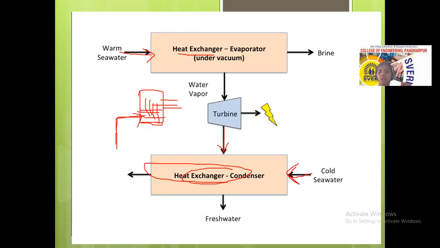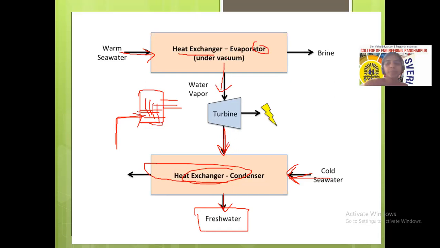So the water available in the deep of the ocean is utilized to cool the water that is coming from the turbine, and that cooled water is utilized as fresh water. So why is it named fresh water here? This water does not contain salt. That means the salty water is removed here itself. Only the water vapor is used for rotating the turbine.